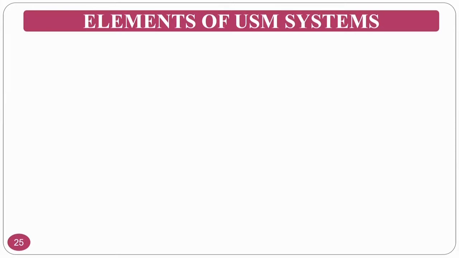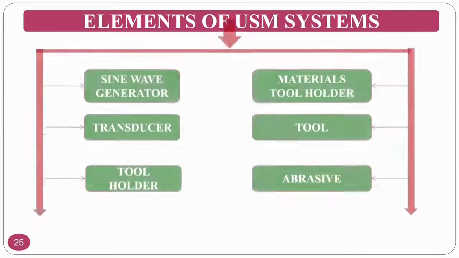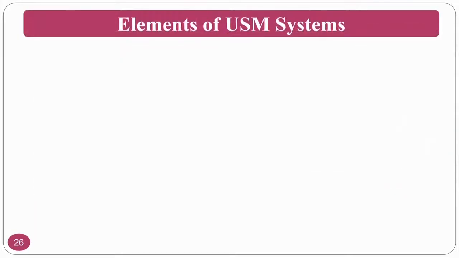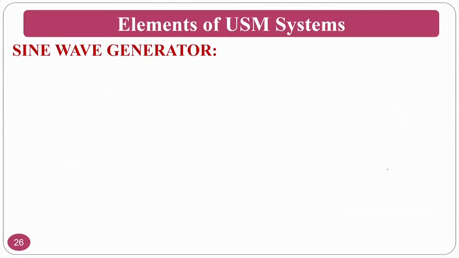We have seen the elements mostly, but we will see individually what their functions are. Sine wave generator, transducer, tool holder, materials for tool holder, tool as well as the abrasive particles. These are the elements of the ultrasonic machining system. Among these elements, the sine wave generator normally converts 60 Hz to less than 16 kHz.